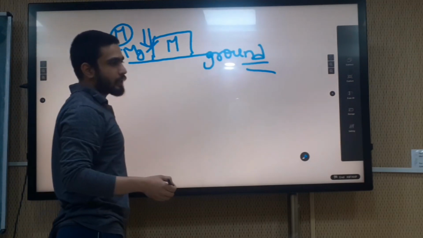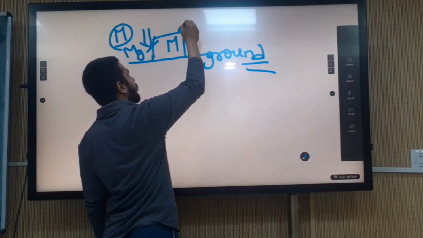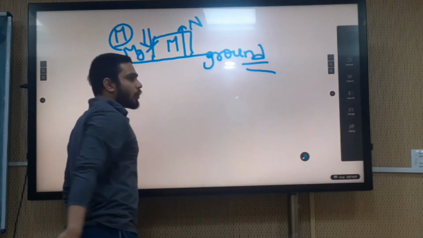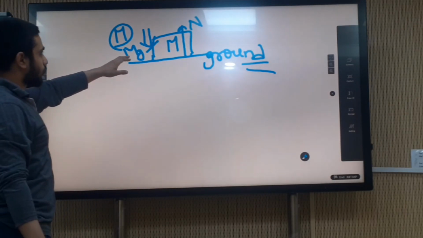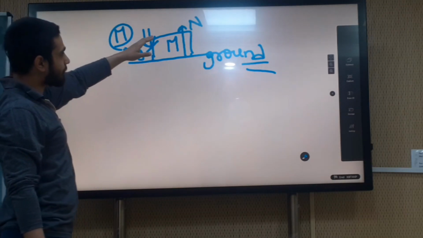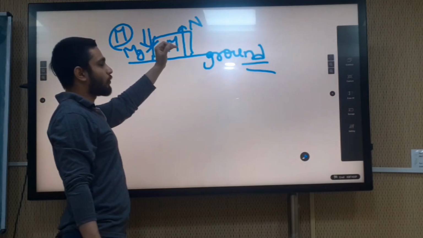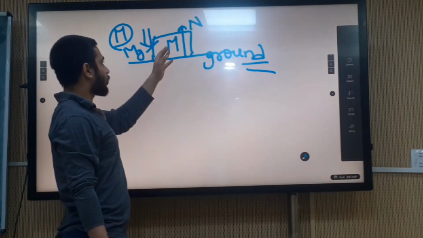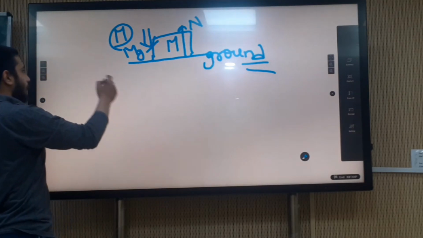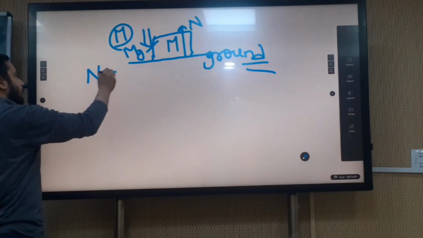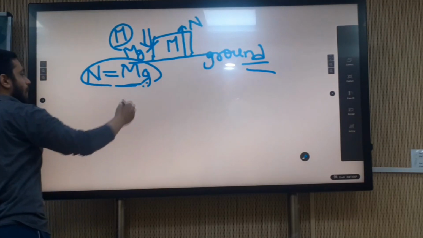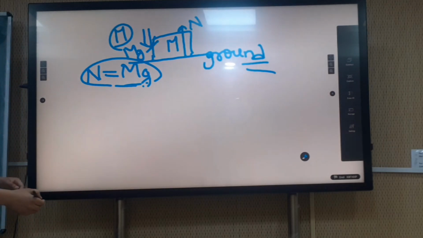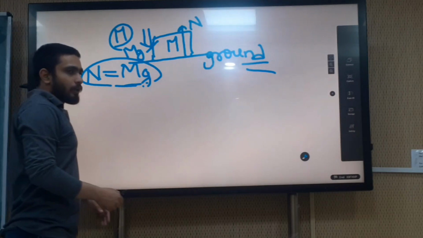In reaction to this force, a capital N force will act on this body to neutralize this capital Mg force. So what is the force balance for this body? Normal reaction force N is equal to Mg. This is how the normal reaction force balance is done on a particular body.